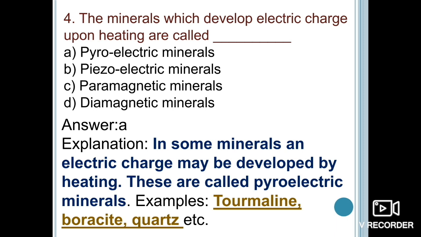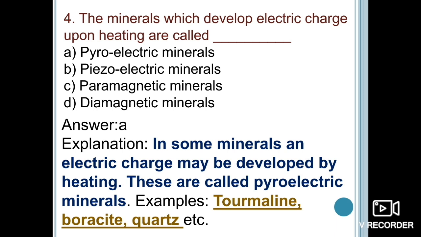Next one: the minerals which develop electric charges upon heating are called pyroelectric minerals, piezoelectric minerals, paramagnetic minerals, or diamagnetic minerals.